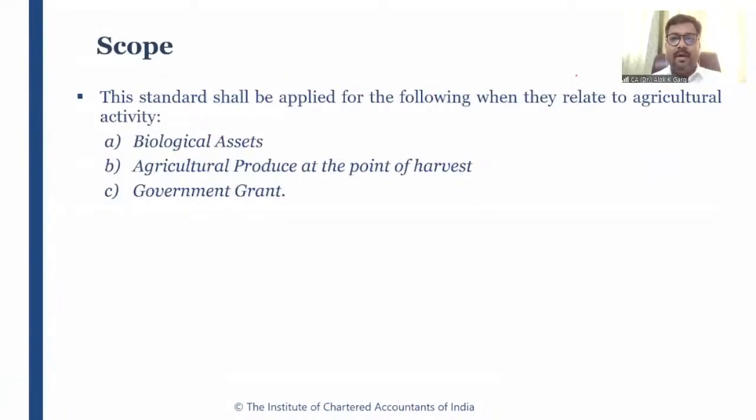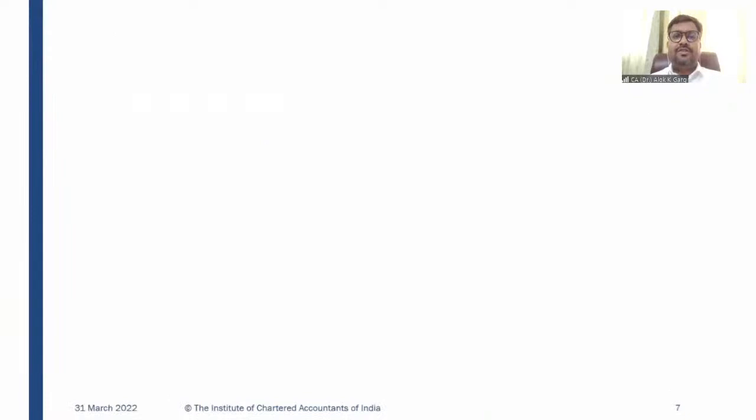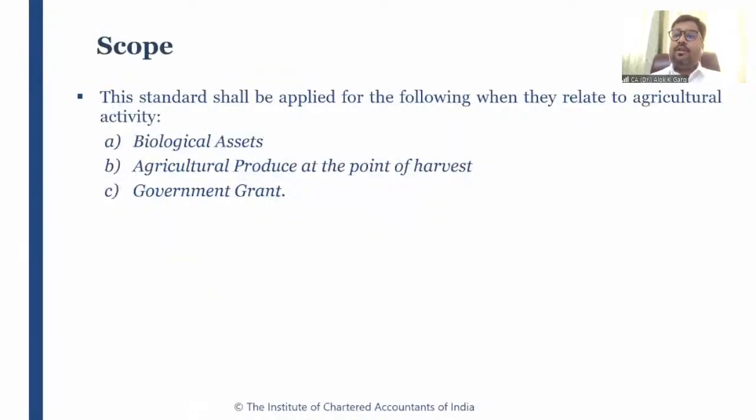So we have understood the objective part. Let's move to the scope part. What is covered under this particular standard? First of all, you need to understand that this standard shall be applied for the following when they relate to agricultural activity. Please remember, I have told you that this standard is applicable for biological asset and for agricultural produce.